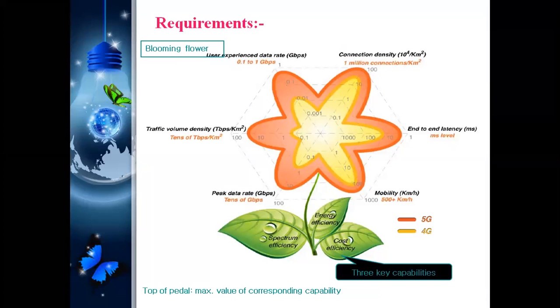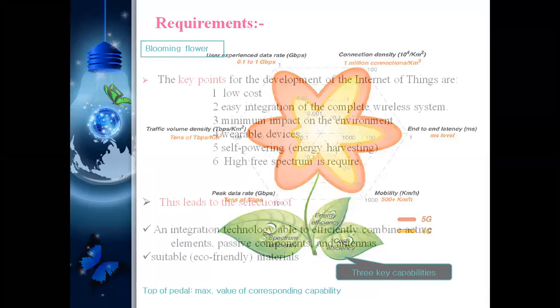A high data rate is required, in terabits per second, so the traffic volume density is also very high. Now we are using megahertz and gigahertz, and terabits per second we also require. The data rate is required, and connectivity is also required to be very high.